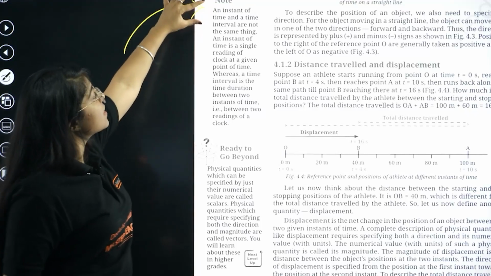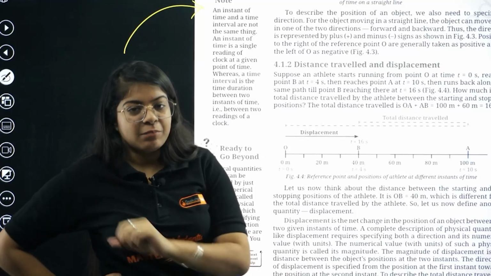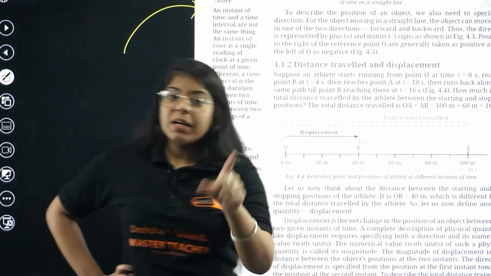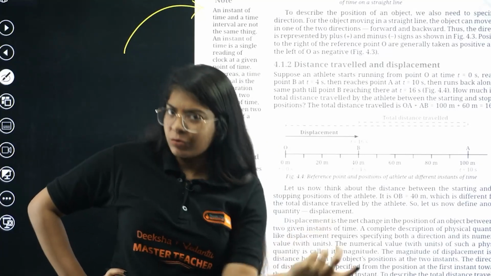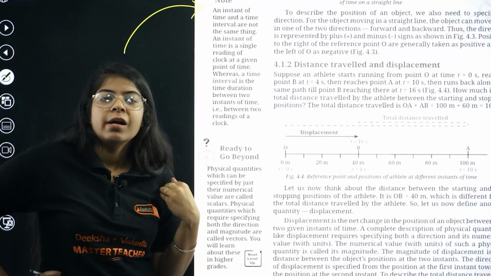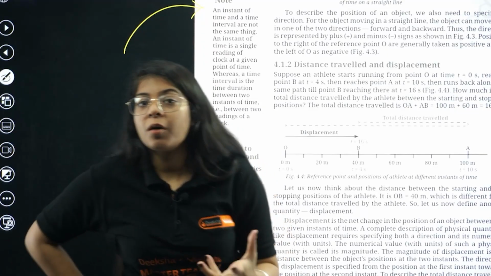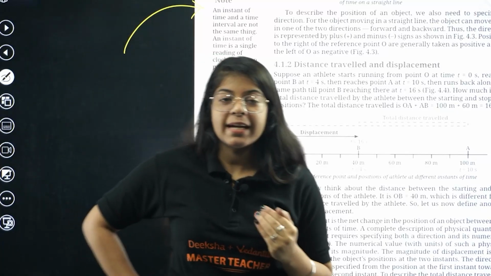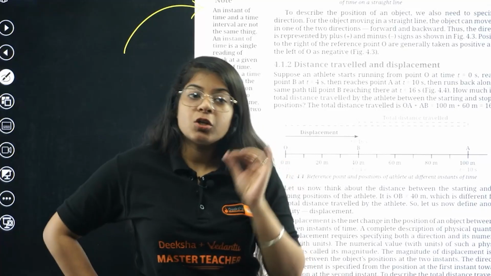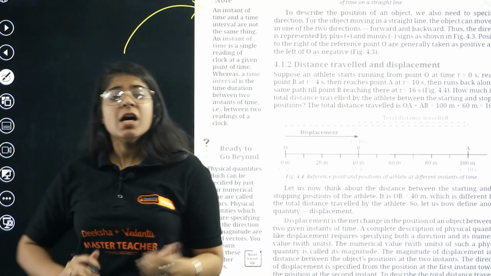So it says an instant of time and a time interval are not the same thing. Instantaneous time and interval of time, both things are different. But if you haven't studied in class 9 science or you haven't watched my one shot, you would not know it. Those are the things that I call common sense, because when you go to a bigger level, these things do come into your conversation. Mind this and write this down. These things come into your normal regular conversation when you talk with such high level people, because they are using it every day.